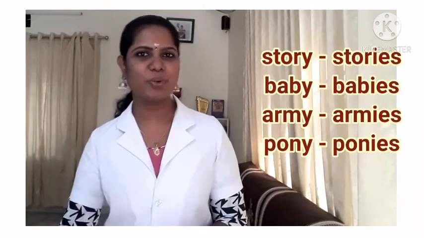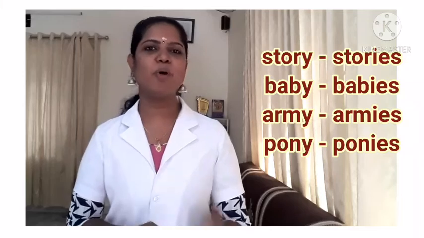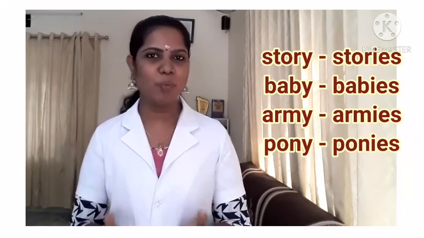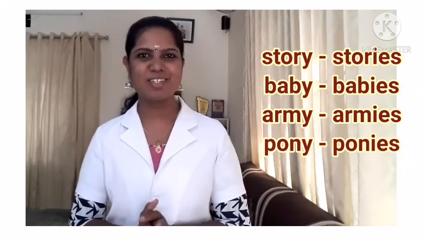Children, now let's learn two rules regarding how to form plurals. Suppose a singular noun ends in y, for example, story. The word story ends in y, isn't it? Yes, the ending letter is y. So we have to change that y into i and add es. So story becomes stories, baby becomes babies, army becomes armies, pony becomes ponies. So that is how we form plurals if the words end in y.